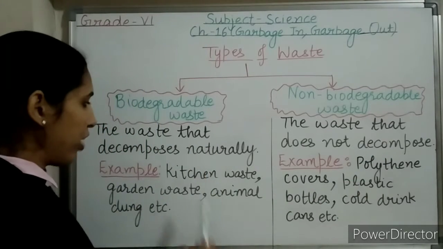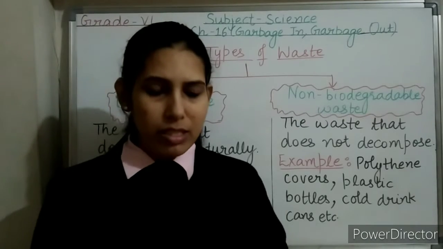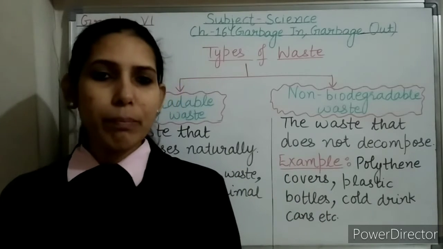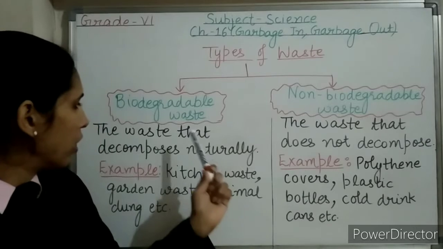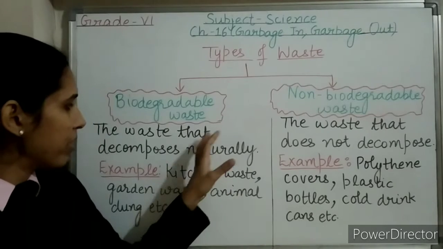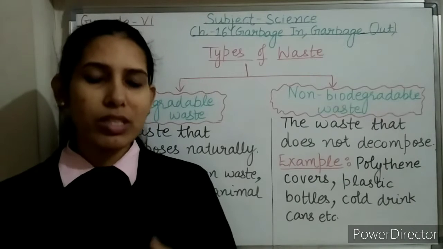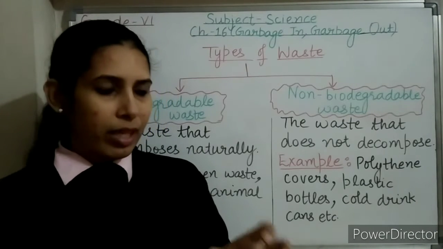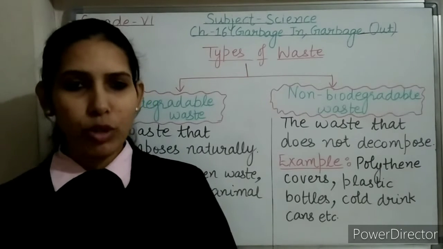Biodegradable waste is the waste that decomposes naturally. Decomposition means breaking down of a substance into simpler form. Biodegradable waste is decomposed naturally by the decomposers. Decomposers are the microorganisms that decompose any organic matter into simpler form.